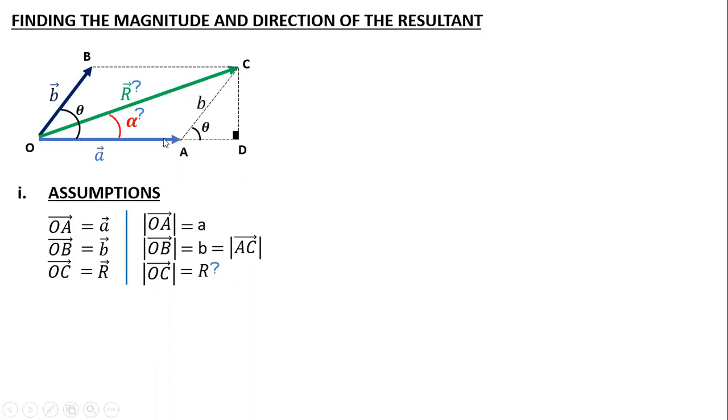But when I made that right angle triangle, only one thing was known, that was A. See the diagram carefully. I knew only this much length. These two lengths are not known to me. I don't know what CD is. I don't know what AD is, which comes under this small triangle. But if I know CD and AD, then I can calculate R by Pythagoras theorem. So my first target will be to get the values of AD and CD.